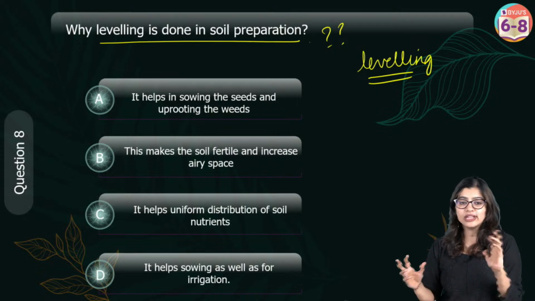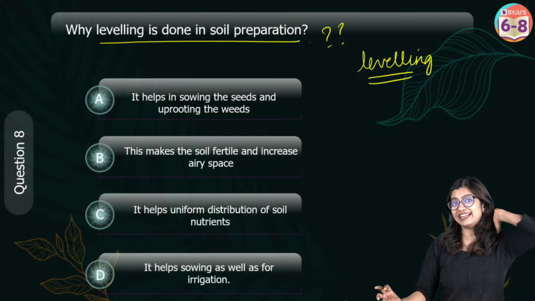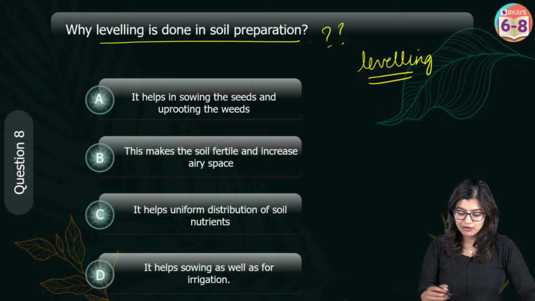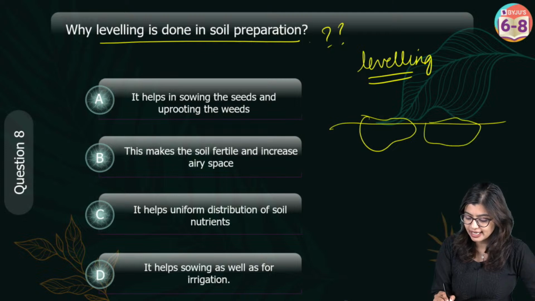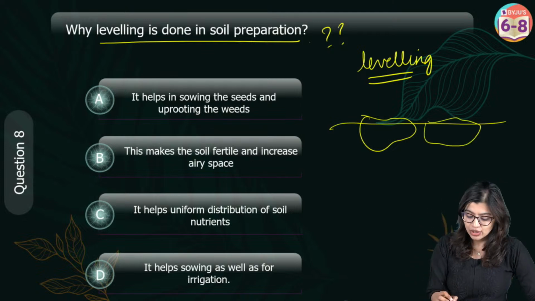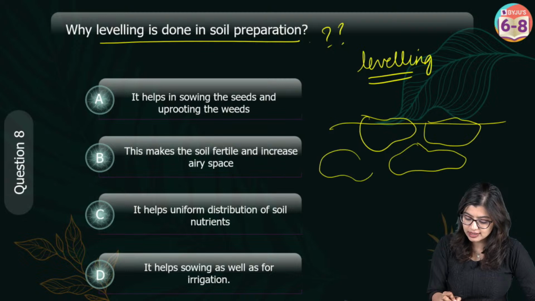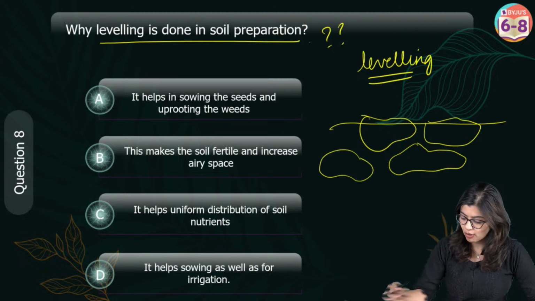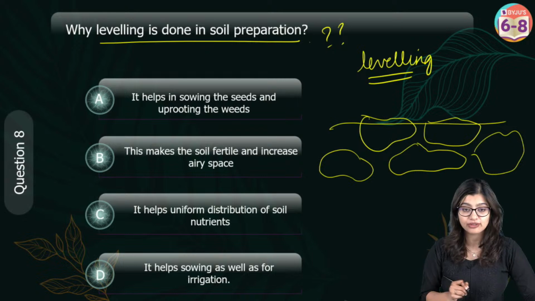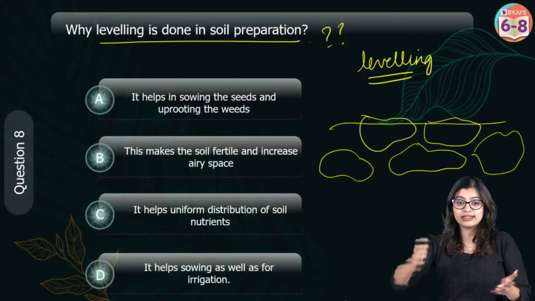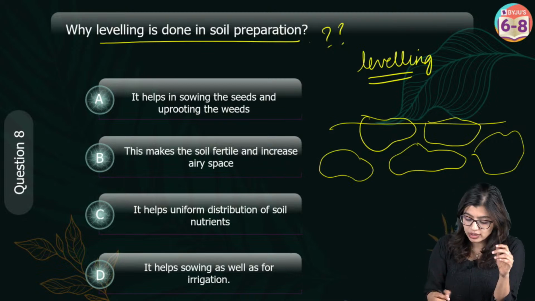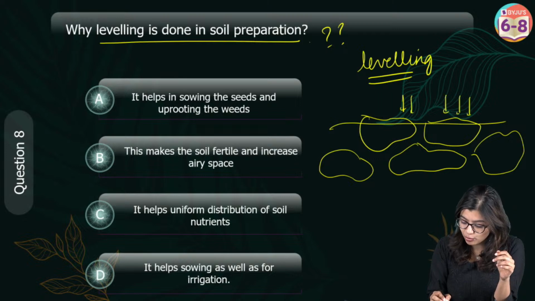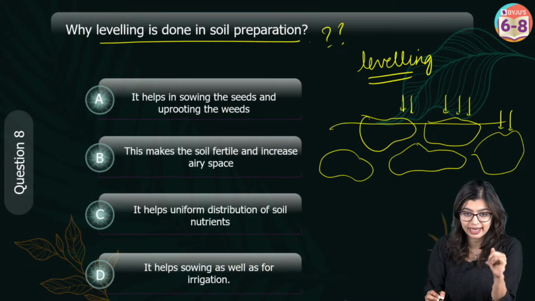Now, do you know that sometimes when the soil is very dry, or have you seen soil where sometimes the soil will be in clumps, like rocks? They will be in the form of rocks and clumps, right? So in such cases, we need to make it a point that we level it. We break it down and we level it. So this process of leveling is done in order to break down these clumps of soil.